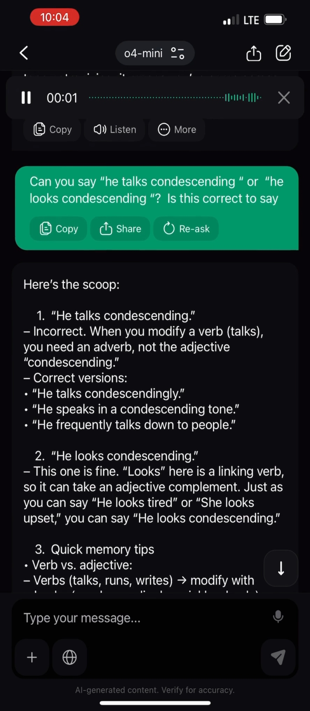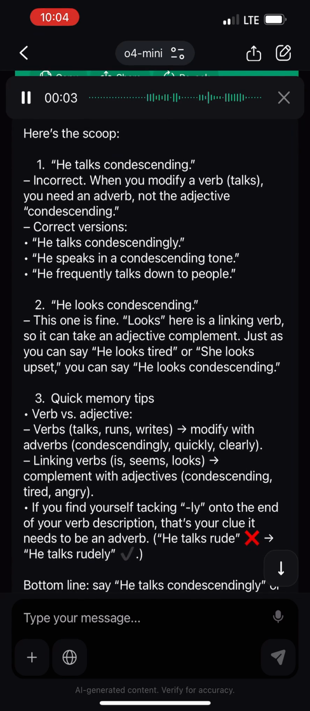Here's the scoop. 1. "He talks condescending." Incorrect. When you modify a verb, talks, you need an adverb, not the adjective condescending. Correct versions: "He talks condescendingly." "He speaks in a condescending tone." "He frequently talks down to people."